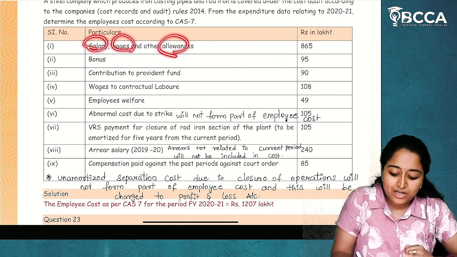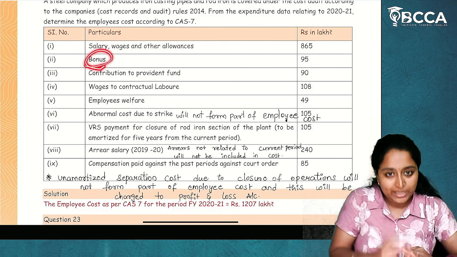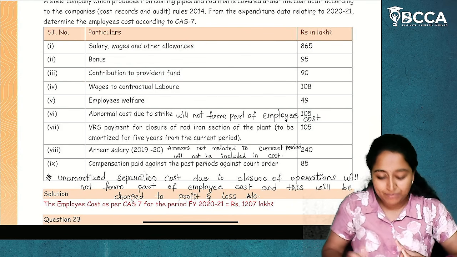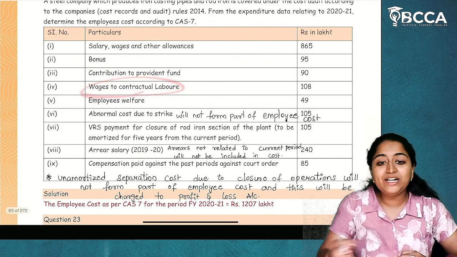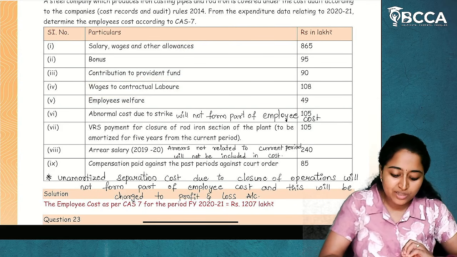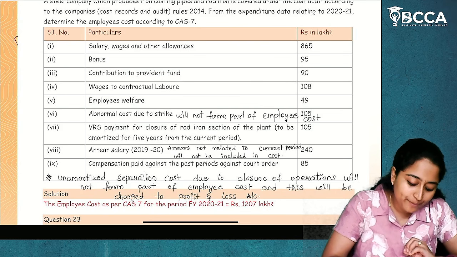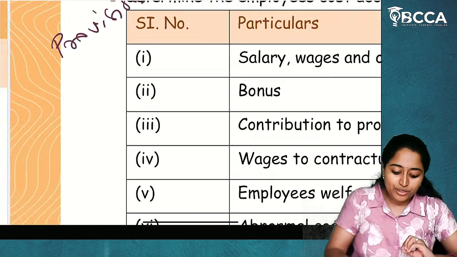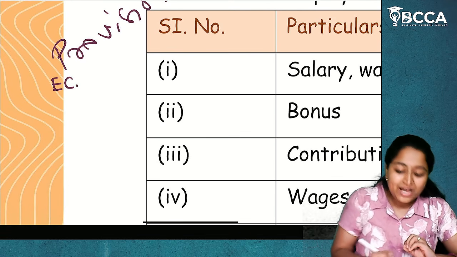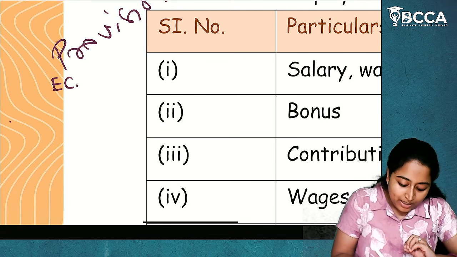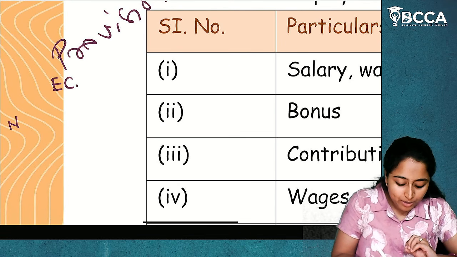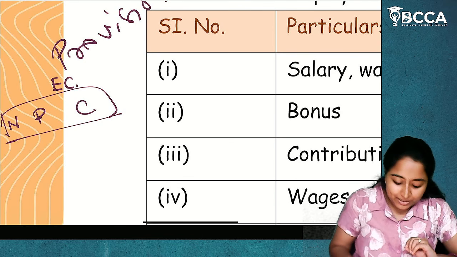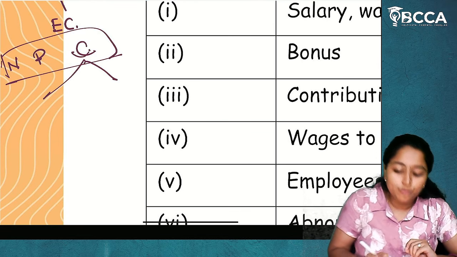Salaries, wages, other allowances are included. Bonus is included. Contribution to provident fund is included, because all these are forms of payments. Okay. Wages to contractual labor. For this, you need to understand one provision of employee cost. In this provision, what all will be included? Employee cost paid to normal labor, part-time labor, contractual labor. Everything is included. But in contractual labor, there are two bifurcations.